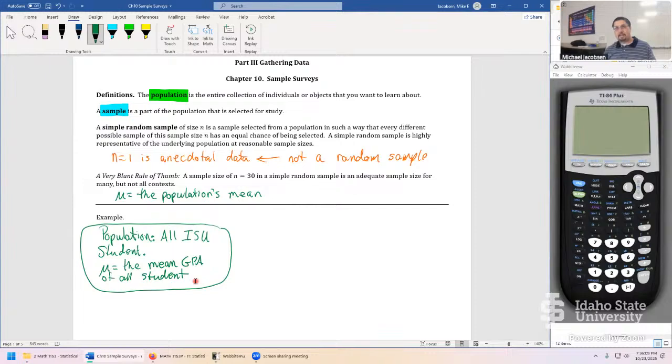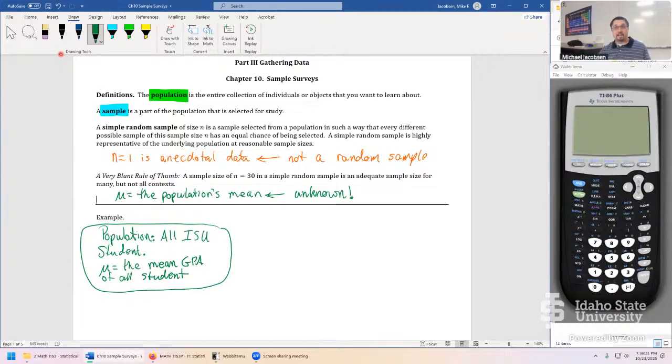So it's typically an unknown quantity. ISU is not going to share this with everybody necessarily. Sometimes this is something that they're going to keep under wraps, unless it's really high and they want to advertise. Most of the time, these parameters are unknowns. And you can imagine this is something we want to learn about.